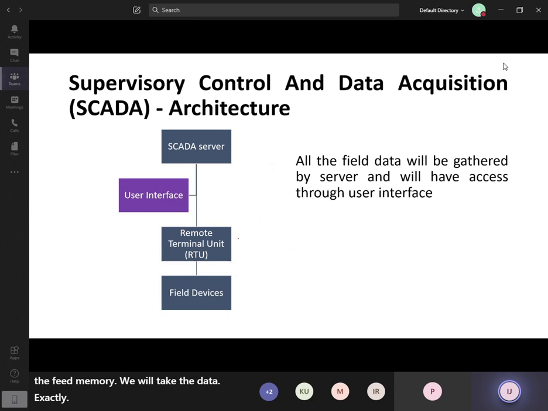So we have discussed RTUs and field devices, which are simple. All the field data will be gathered by the server and accessed through the user interface. All this collected data will be stored here, and the user can access those data, or the user can send some control signals through this server.